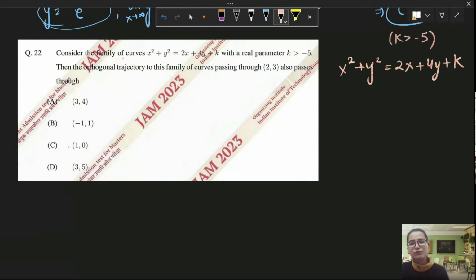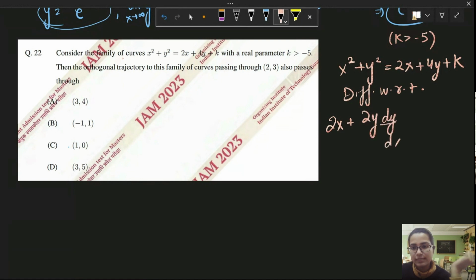Let me first find the differential equation, and then I will solve for the orthogonal trajectory. In this question, there is no way but to find the orthogonal trajectory, so we'll be completely solving this question. If I differentiate both sides with respect to x, what will happen? You can solve with me.